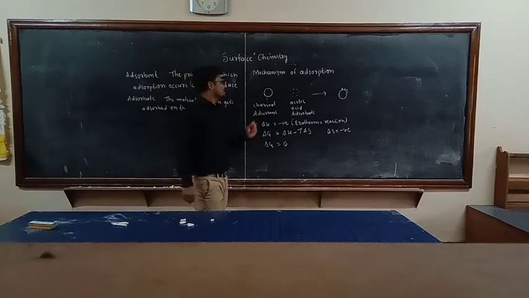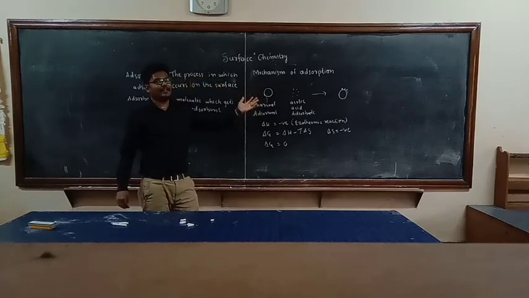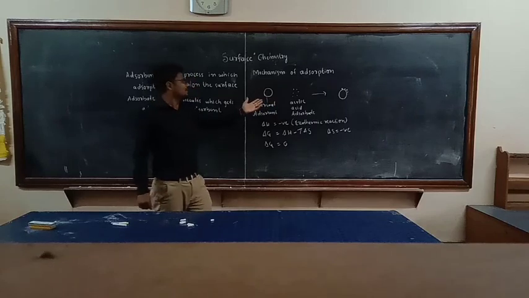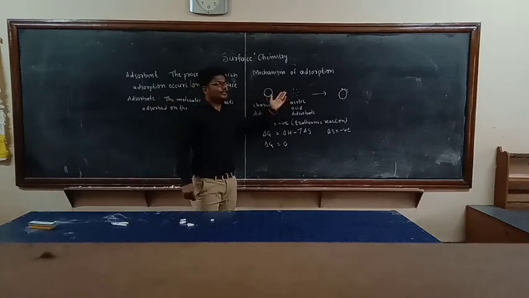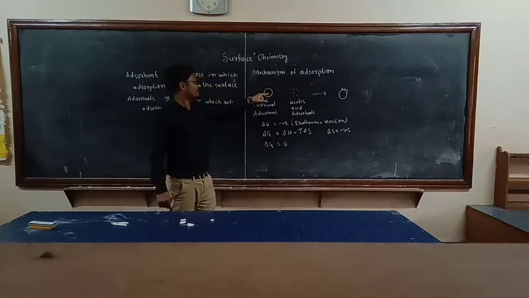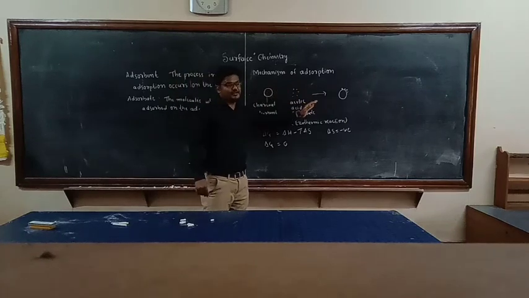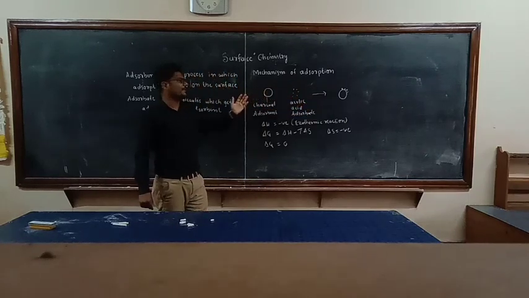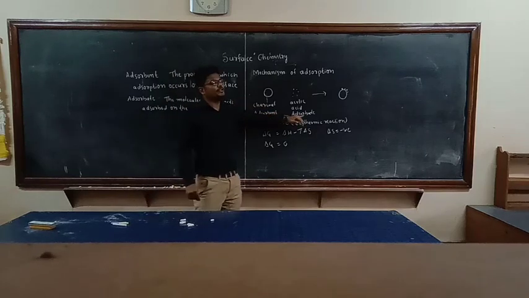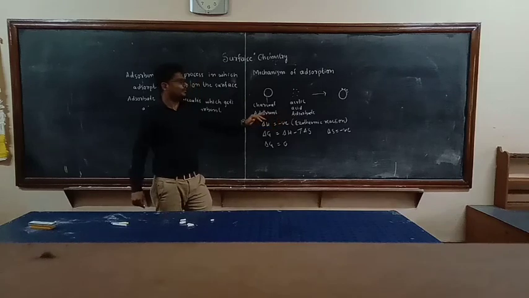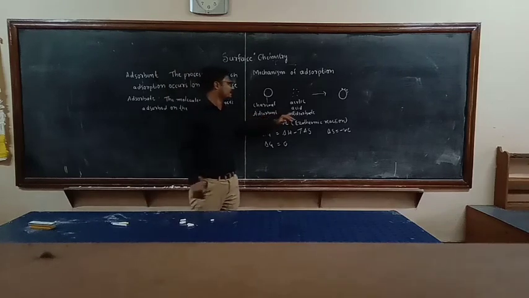Next, once again we will discuss the mechanism of adsorption. Due to the unbalanced forces of attraction on the surface of charcoal, adsorption will take place. The outer surface has some vacancies, and those vacancies attract the particles of other substances. Then adsorption takes place. That is the adsorbent and the adsorbate.